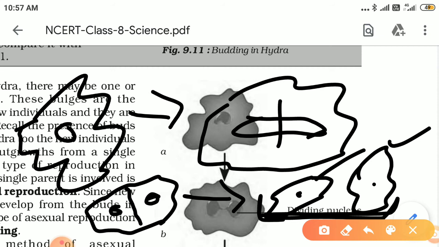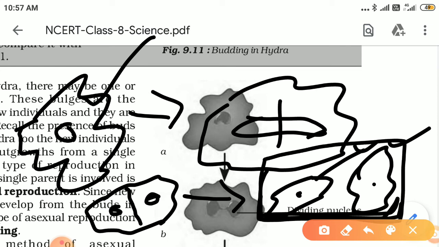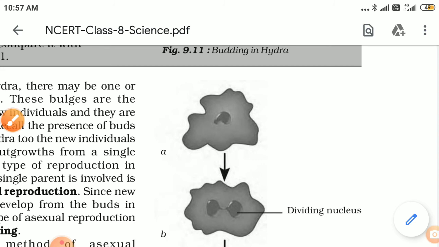They are the daughter amoebas, and who is the parent? This is the parent. How many daughter individuals are formed from the parent individual? As two daughters are formed, that is why it is called binary fission. Why is it called fission? Because the parent is directly dividing into two daughter amoebas. So this is called binary fission. Children, there is multiple fission also.